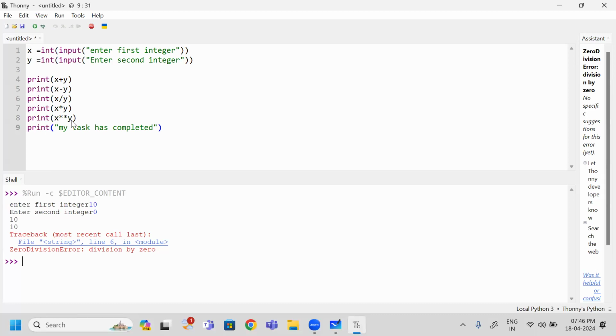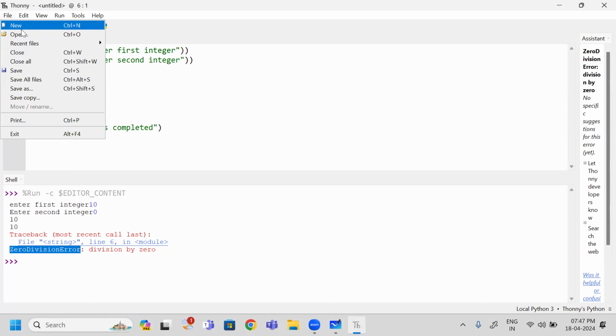Then how can we solve it? I don't want to stop my entire program execution. I only want to make certain changes at this place and want the remaining part of the program to be executed without halting. What happens when you divide with 0? Immediately it stops program execution. But are you expecting that? No, I want to continue the remaining part of the program execution. Then what can I do? I have to handle these kinds of exceptions. Are you clear? So what is the exception you observe? Zero division error. First, I am going to note this down.